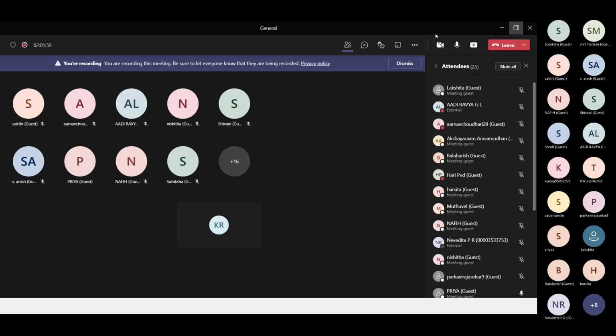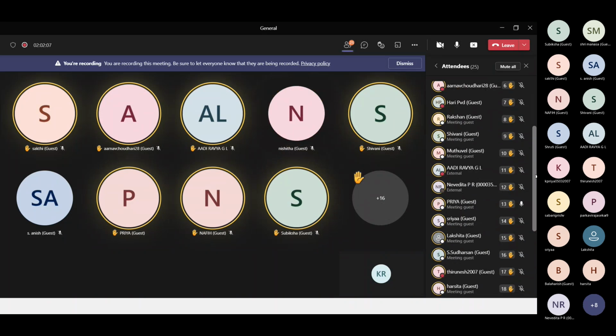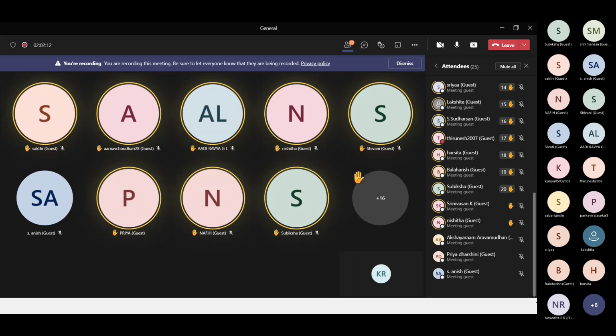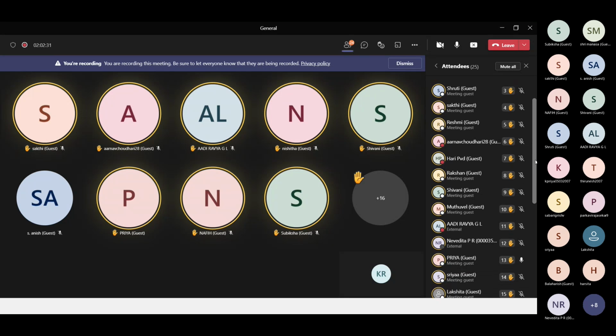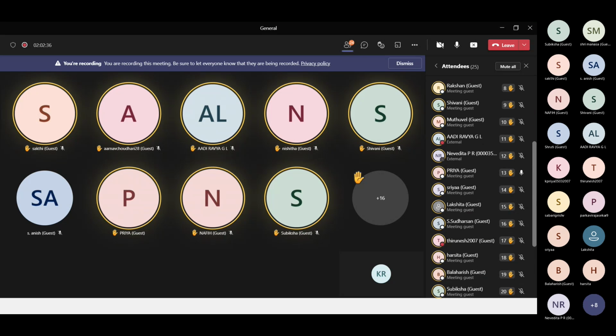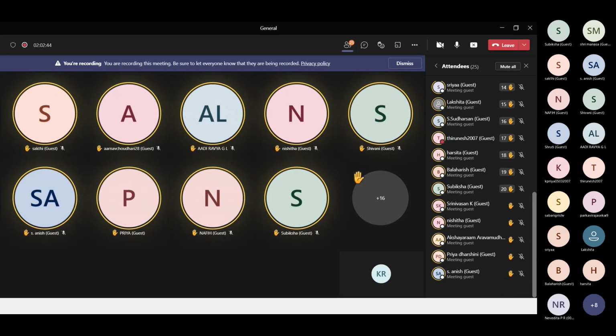Class, use the emoji, raise your hand. So Parthavi, Nafi, Shruti, Shakti, Reshmi, Reshmika, Arnav, Hariharan, Rakshan, Shivani, Muttuvel, Adi Ravya, Nivedita, Priya, Shreya, Lakshita, Sudarshan, Tirunesh, Harshita, Balaharish, Subiksha, Srinivasan, Nishita, Aksharam, Priyadarshini, Anish. Two of them already left the meeting.